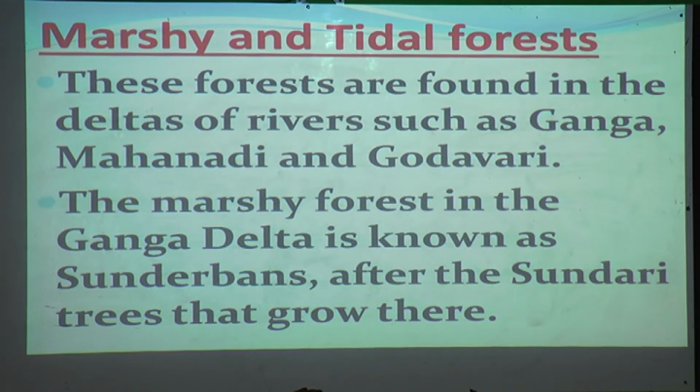The marshy forest in the Ganga delta is known as the Sundarbans. Where the Ganga river forms a delta, that place is known as the Sundarbans, named after the Sundari trees that grow there. These trees grow in the river, and we can see the roots of the trees outside. It is all in water, and only the trees are there.